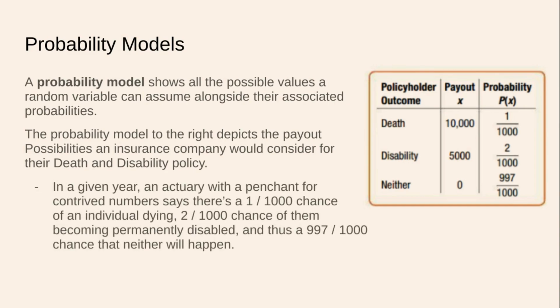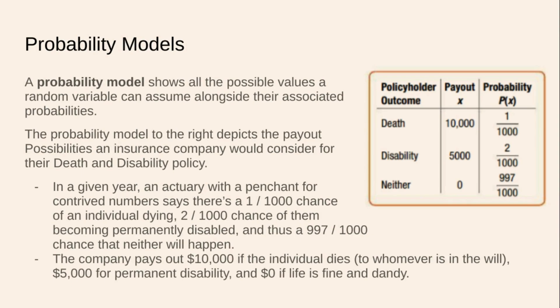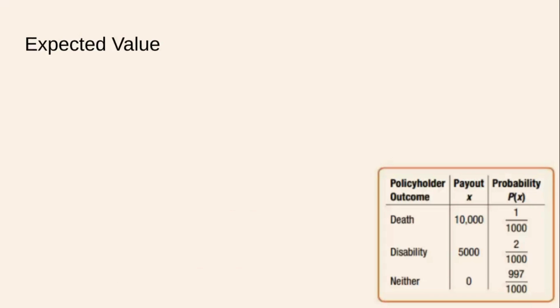In a given year, an actuary with a penchant for contrived numbers says there is a 1 in 1,000 chance of an individual dying, 2 out of 1,000 chance of them becoming permanently disabled, and thus a 997 out of 1,000 chance that neither will happen and they can go on happily with their lives. The company pays out $10,000 if the individual dies to whomever is in the will, $5,000 for permanent disability, and 0 if life is fine and dandy. And that is expressed here in the table. We have the 3 levels of payout and the likelihoods that the insurance company will need to make those payouts.